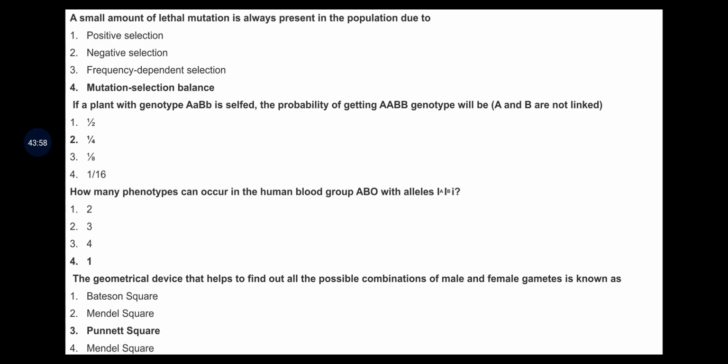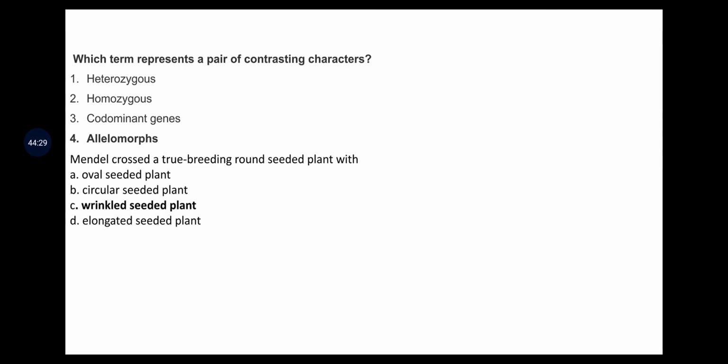If a plant with genotype Aa Bb is selfed, the probability of getting AABB genotype will be 1/4. Sorry, 1/16. It is not 1/4. How many phenotypes can occur in the human blood group ABO with alleles IA, IB, i? That is 4. Which term represents a pair of contrasting characters? This is called allelomorph.